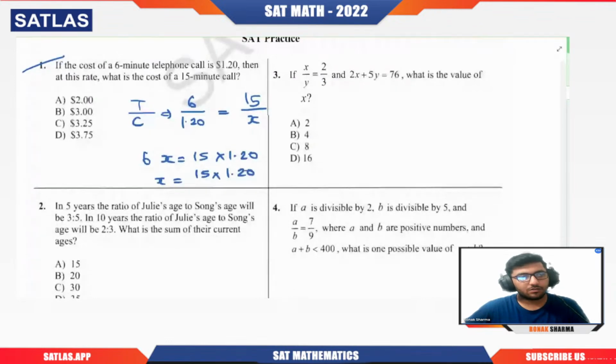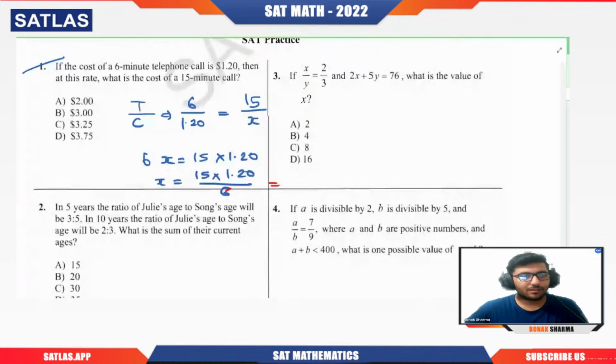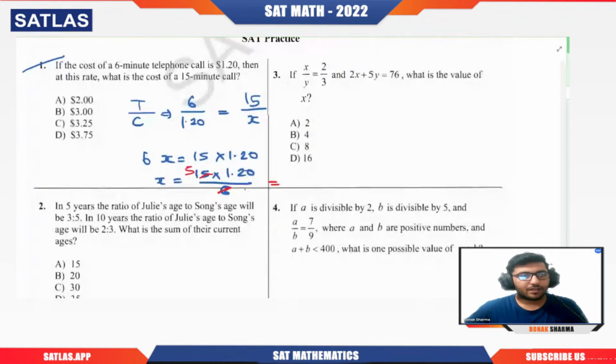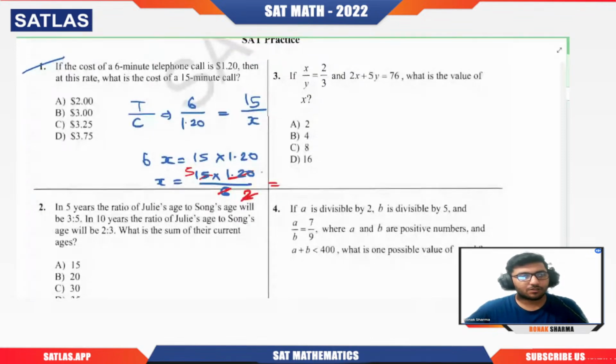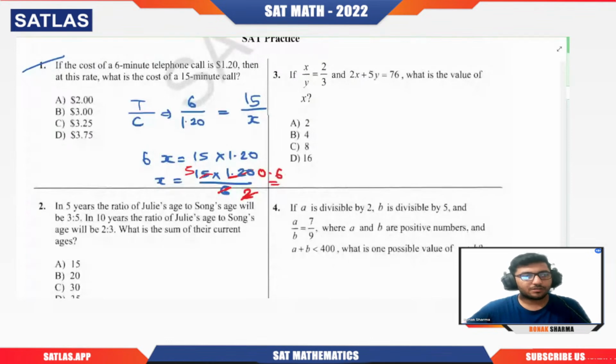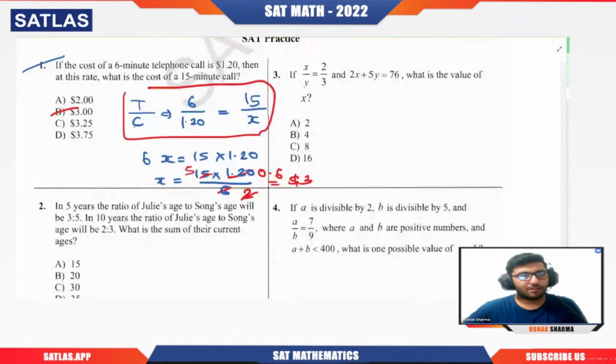Clearly, if we calculate, or you can do one thing: if I divide by 3, it becomes 5 and 2. And 2 times 1.2 is 0.6. So 0.6 into 5 will be $3. Got it? B is correct. So you need to understand this point. If you would have taken C by T also, so 1.20 by 6 equals X by 15, then also you would have got the same answer. Understood the explanation? Any doubt?